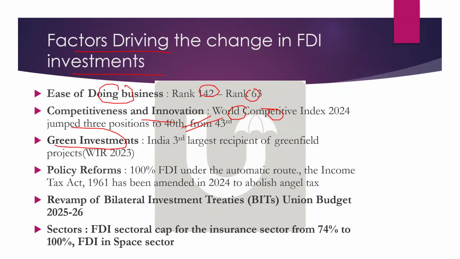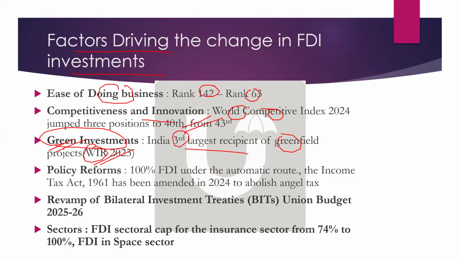Green investments: India is focusing more on green investments and attracting more of them. According to the World Investment Report, India is the third largest recipient of greenfield projects.